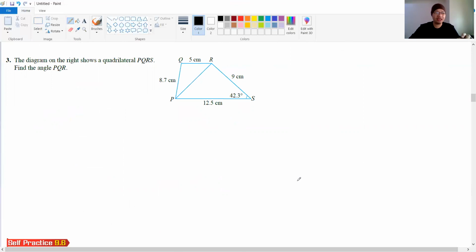Alright, for number 3 here, what do we have? Okay, we got a diagram. We want to find the angle PQR. Where's your PQR? Oh, here. We want to find this theta.